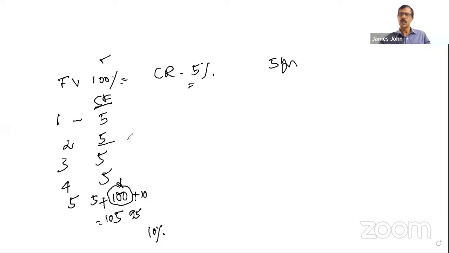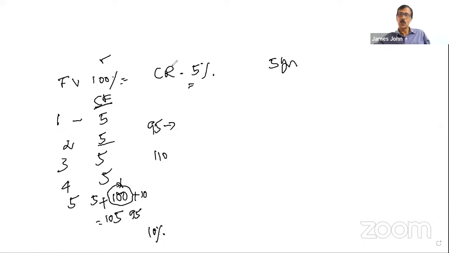After say 2 years, this investor wanted to sell it in the market. In the market, he may be selling either at 95 or at 110. If he is selling at 95, a person who is buying this bond gets more than 5%, isn't it? His yield is more than the coupon rate, because he needs to invest only 95. At the end of every year, he gets 5% on 100 rupees. So if you calculate in percentage on 95, it will be more than 5%.